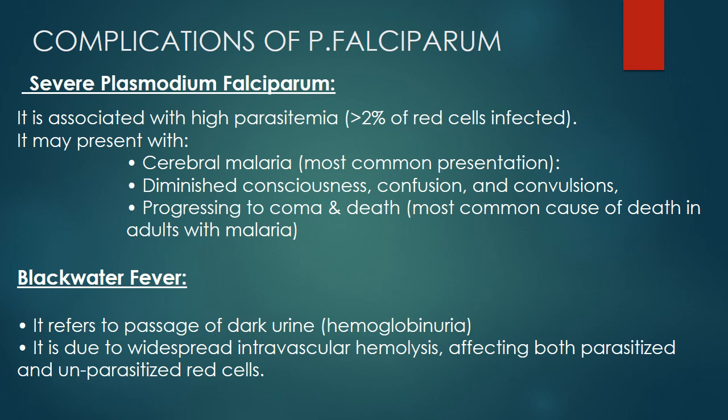Diminished consciousness, confusion and convulsions are the features of cerebral malaria. It may progress to coma and death. It is the most common cause of death in adults with malaria. Blackwater fever refers to the passage of dark urine because of hemoglobinuria. It is due to widespread intravascular hemolysis affecting both parasitized and non-parasitized red blood cells.